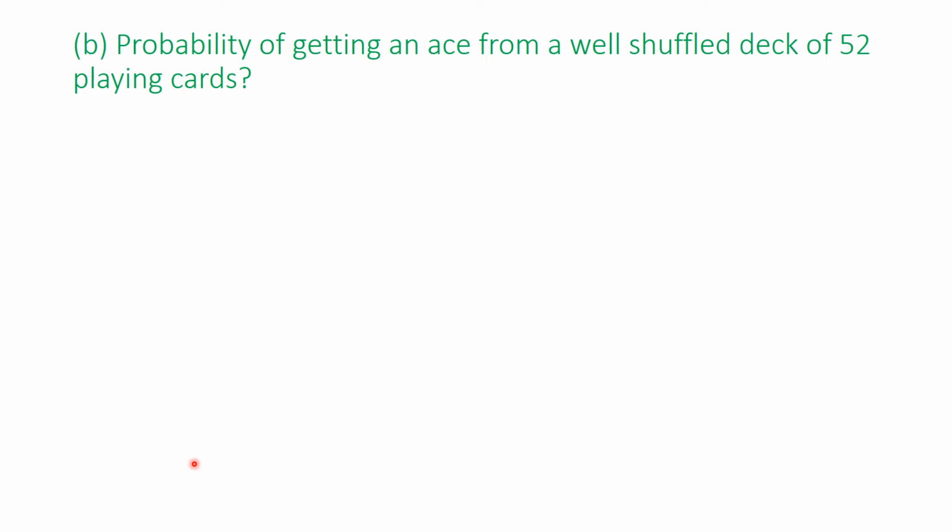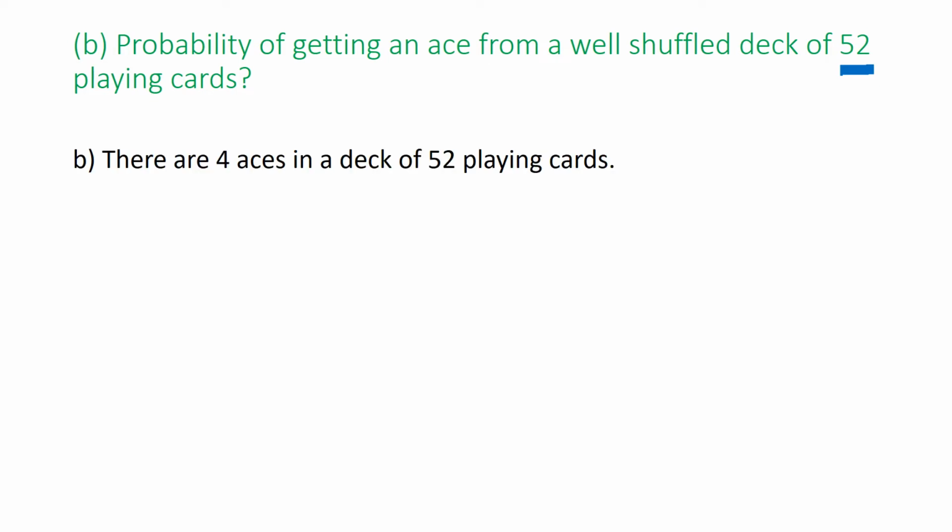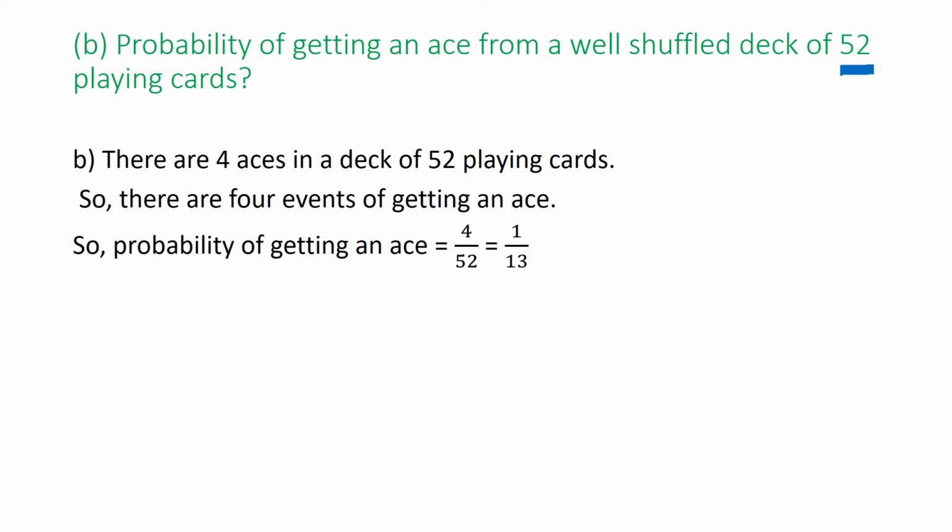That is A number. So the probability is the number of favorable outcomes in the numerator and the total number of outcomes in the denominator. So the total number of outcomes will be 52 because we are having 52 playing cards, right? And aces are 4, so the number of favorable outcomes is 4, so the probability is 4 upon 52. So there are 4 aces in a deck of 52 playing cards, so there are 4 events of getting an ace. So the probability of an ace is 4 upon 52, that is 1 upon 13.